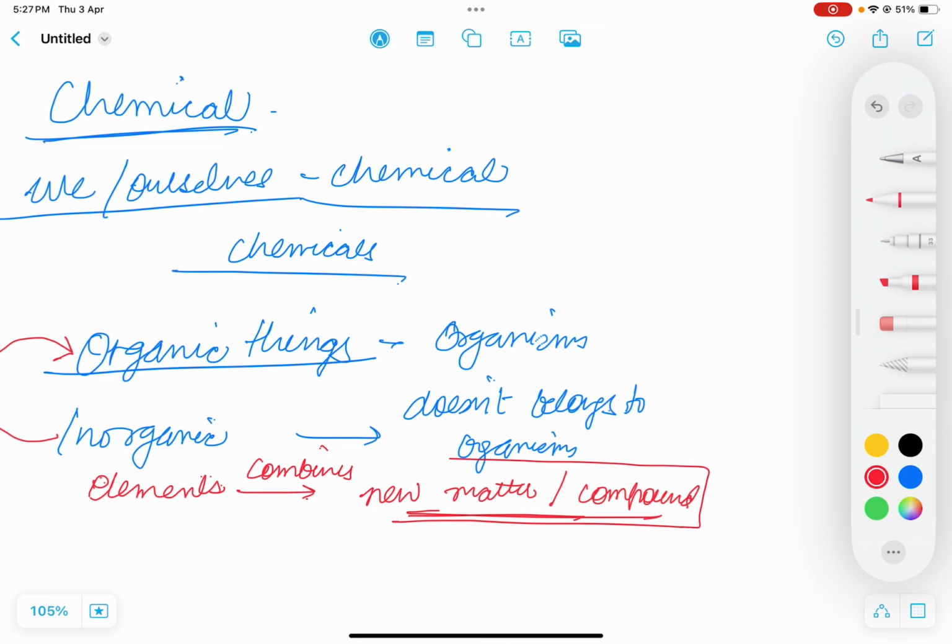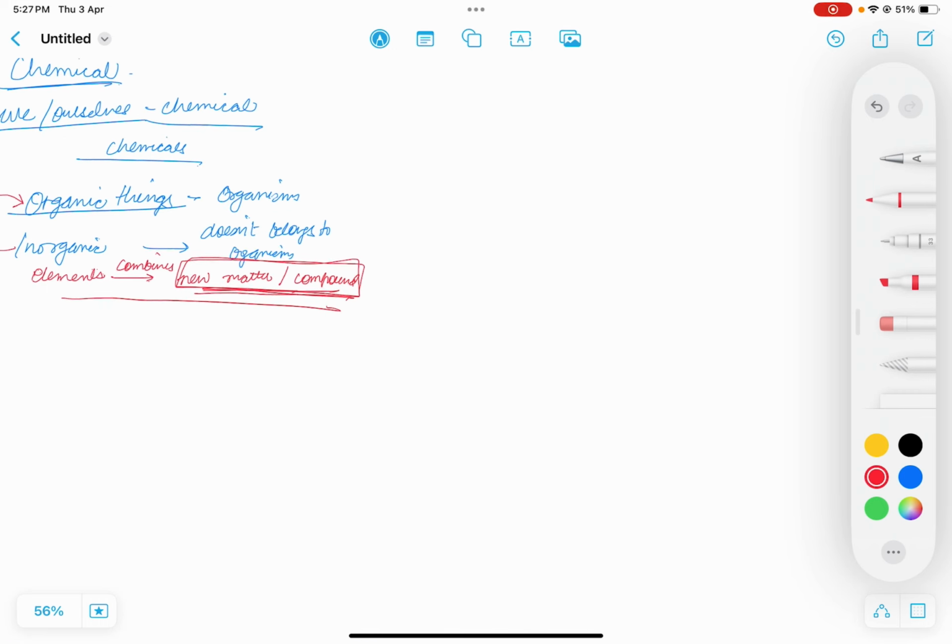We are also having many compounds. We are made of many compounds. So chemical is nothing but everything around us, everything in us is chemical only. So I think we are done with chemicals.